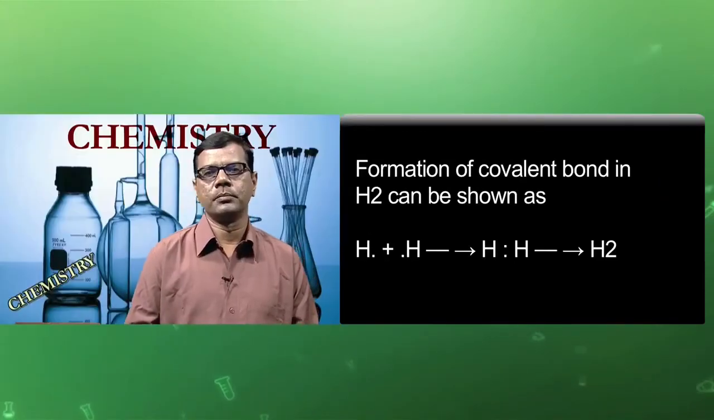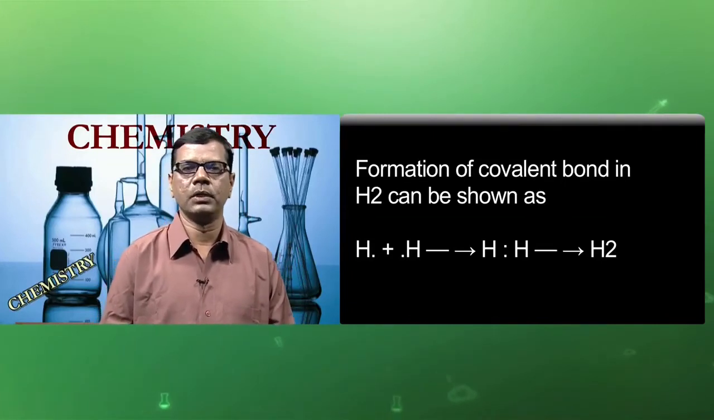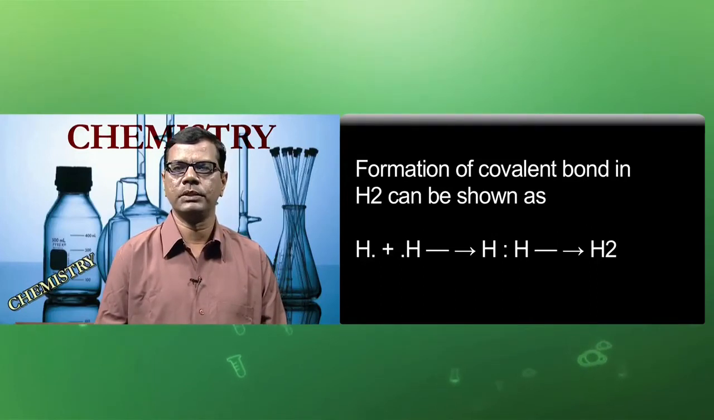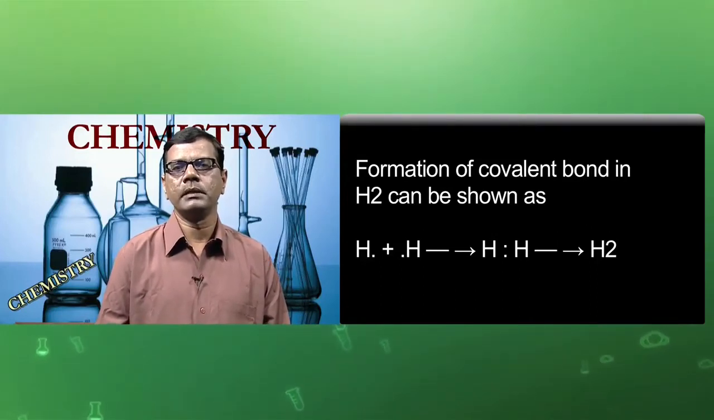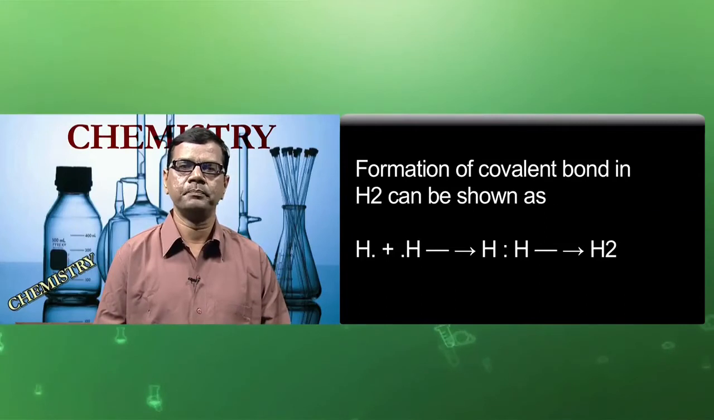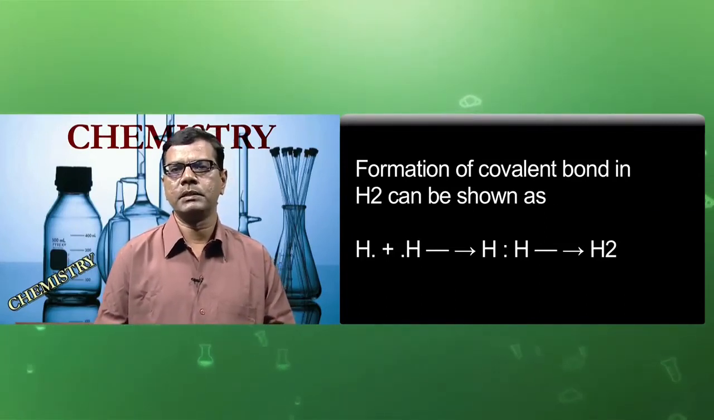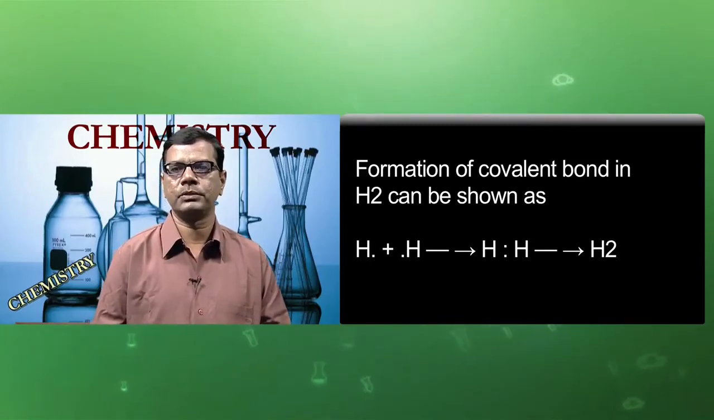This shows the formation of a covalent bond in the hydrogen molecule, in which both the hydrogen atoms share 1 electron with each other, and ultimately the pair of electrons which is shared becomes the common property of both the hydrogen atoms, and ultimately forms a single H-H covalent bond.